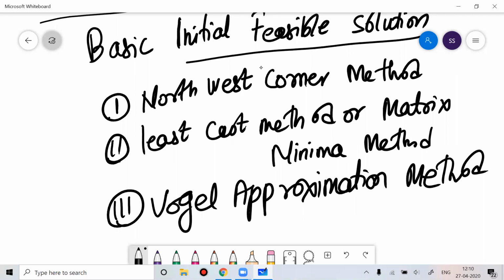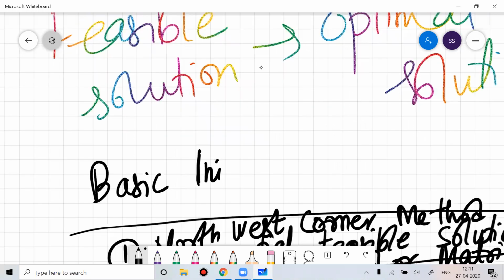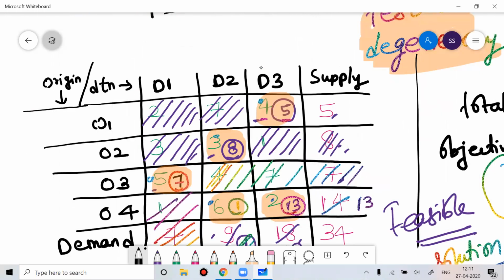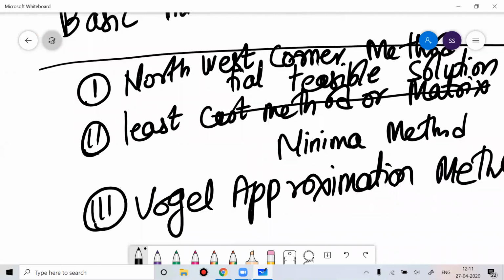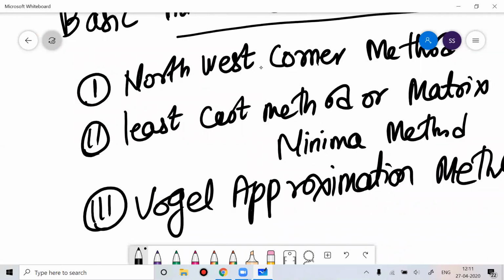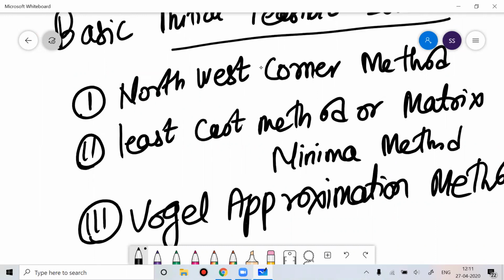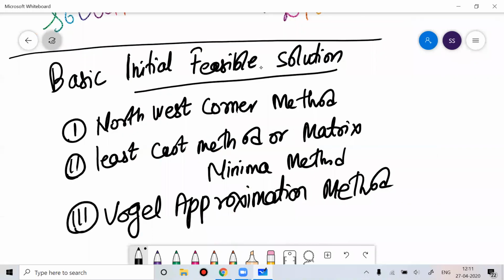Now, if you noticed, I have solved this problem randomly. I chose some variable randomly and solved that problem. But that should not be the way. You have to follow a system. We are living in an organized world where we need to follow a system. So, in order to follow that system, the first step is the basic initial feasible solution. These are the three methods for working on it.